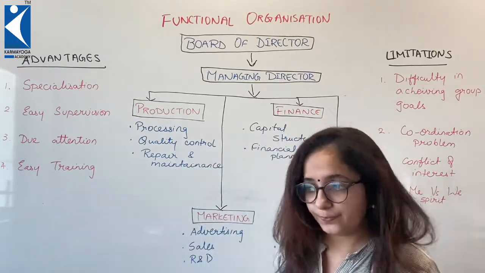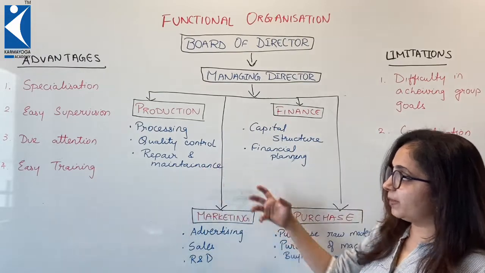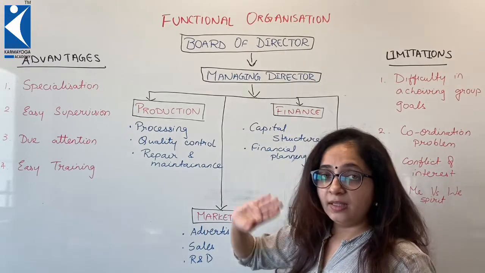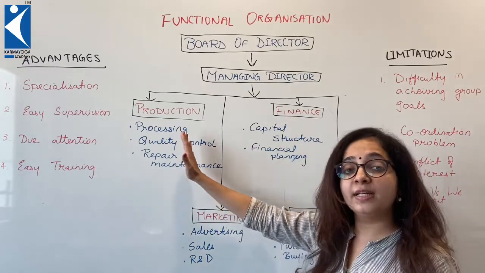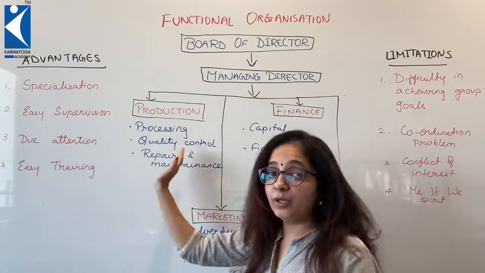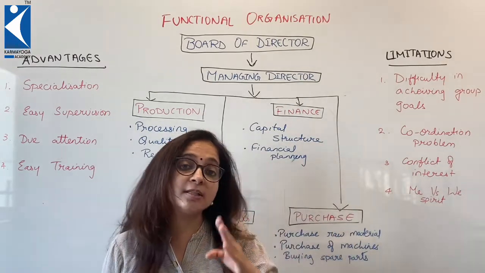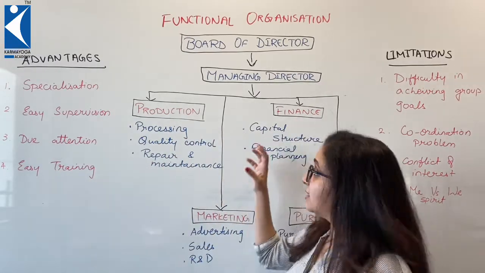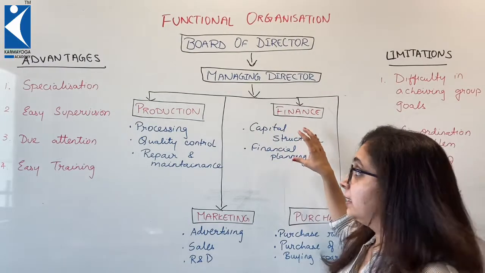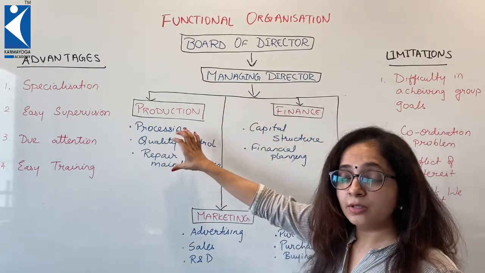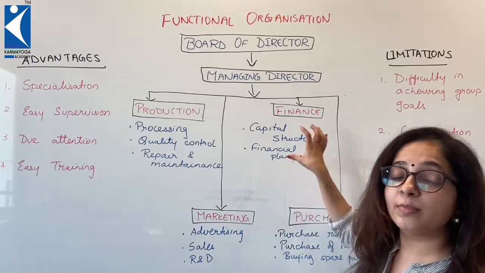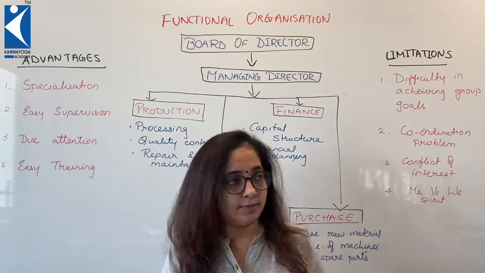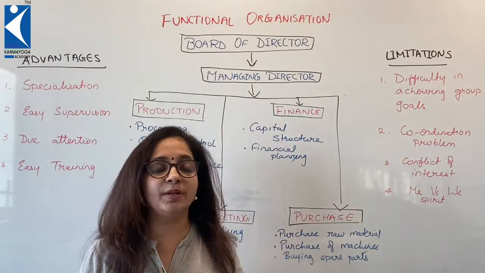Conflict of interest. Here everybody will give priority to their department. Marketing person will say to the production man that I want this type of product so that I can sell it well. Production department will say to purchase department, I want this particular raw material quality so that I can produce what I want to. Finance manager will keep crying about his own problems, that you need to produce at this cost, you need to at least make this sales so that my financial matters are balanced. So there would be conflict of interest and it's a me versus we spirit.